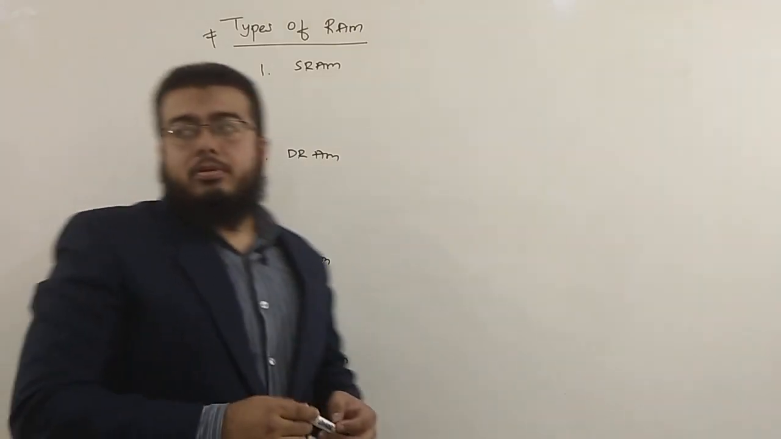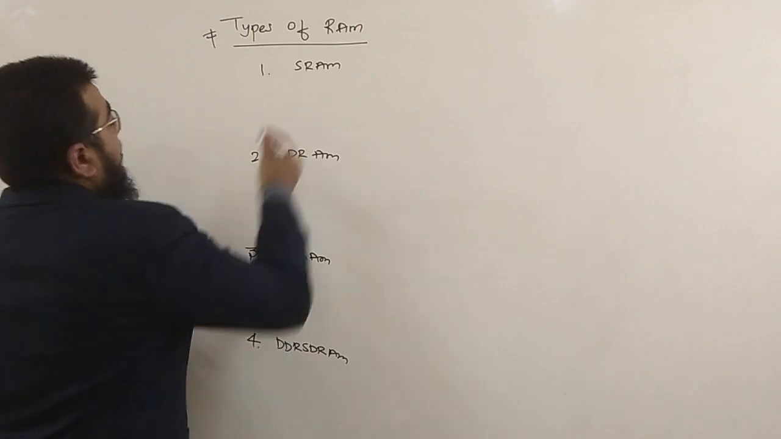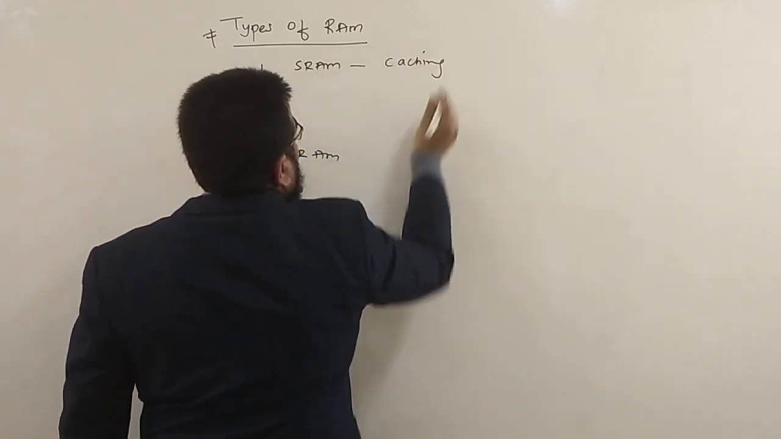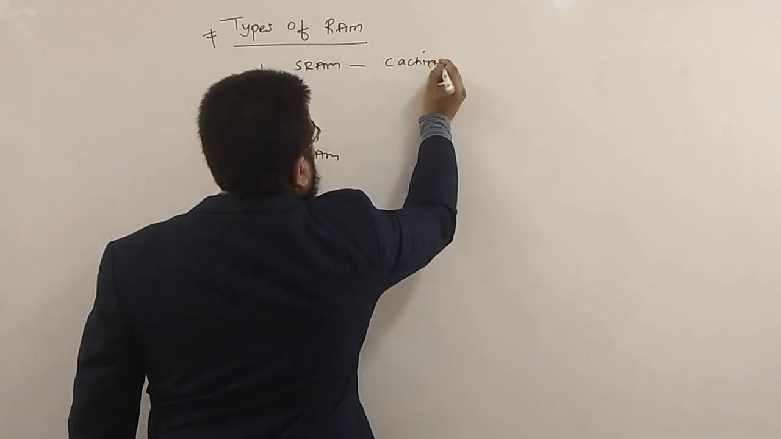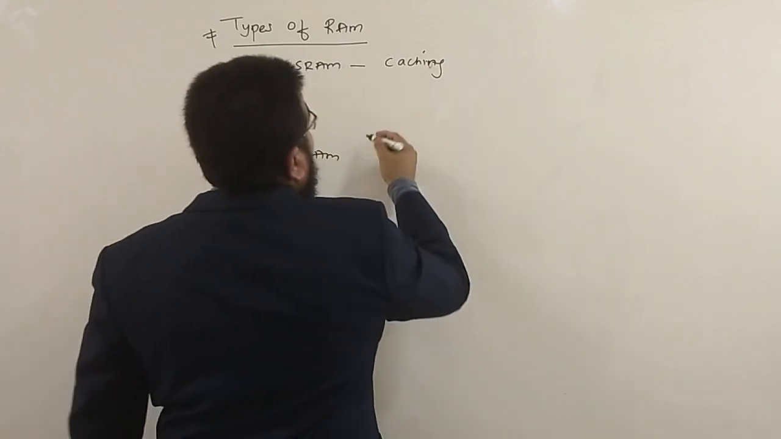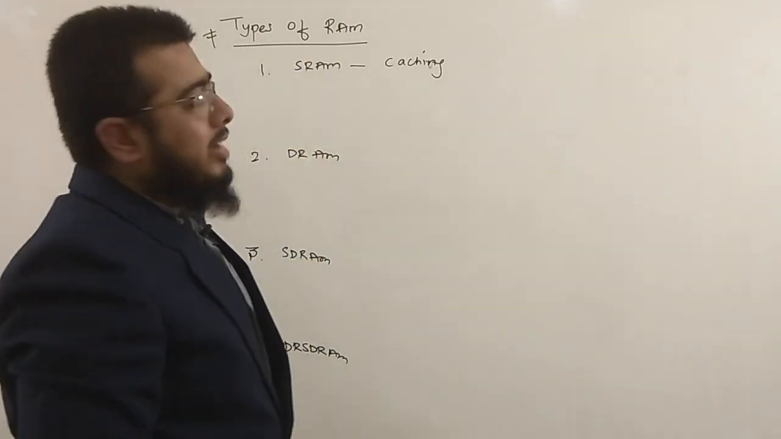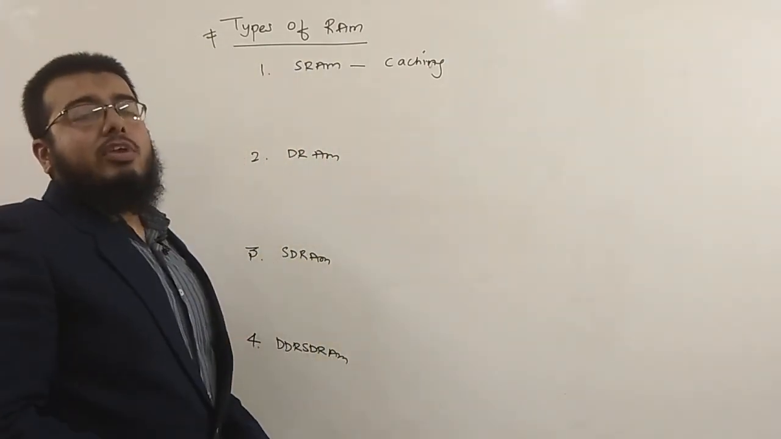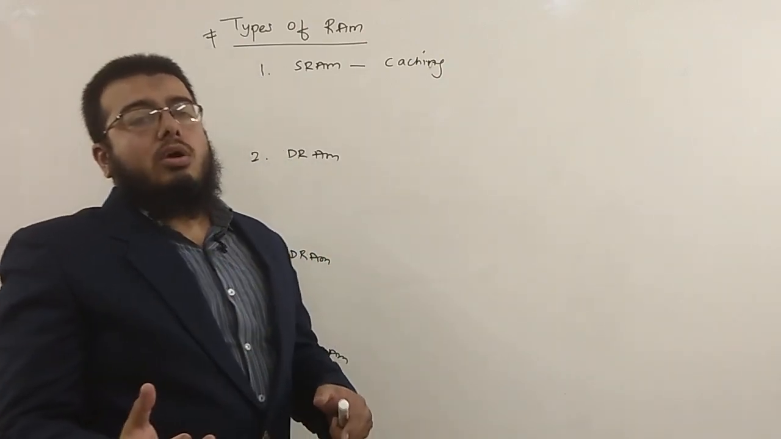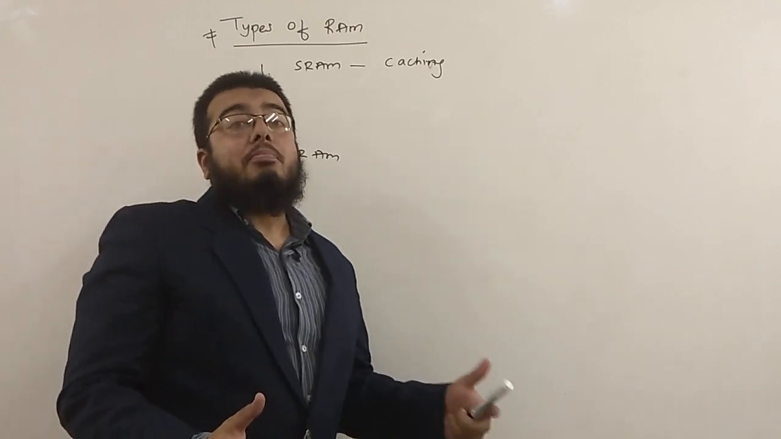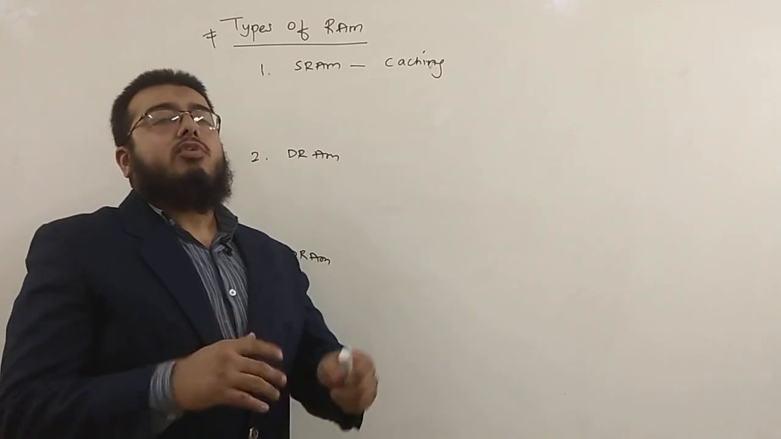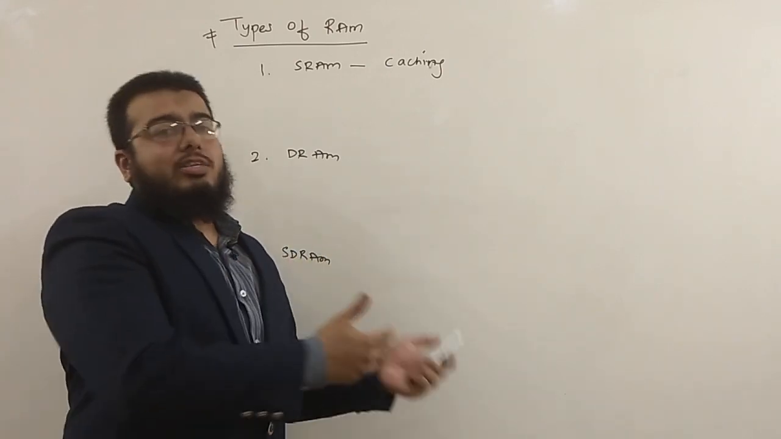Static RAM, SRAM stands for static RAM. The main use of static RAM is for caching purpose. Okay, it is used for caching. Now what is caching? Also known as cache memory. Cache memory is actually an intermediate memory. It's a very fast memory which is situated between the CPU and the dynamic RAM or the main memory. The work is to transfer the data from RAM to CPU and back again, vice versa.